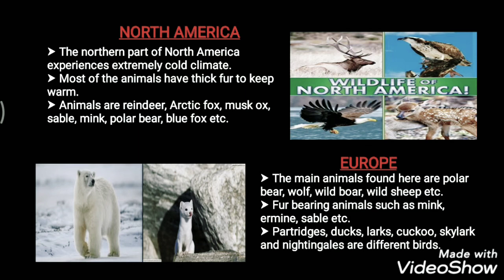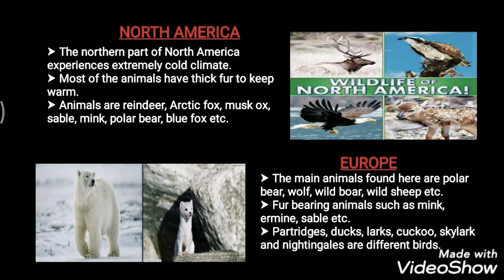If we move on to Europe, Europe has limited wildlife. The main animals found here are the polar bear, wolf, wild boar, wild sheep and antelope. Along with them, rabbit, deer and hare are also found in Europe. The fur-bearing animals such as the mink, ermine and sable are now raised on fur farms. Different species of birds such as partridges, ducks, larks, cuckoos, skylarks and nightingales are also found in Europe.